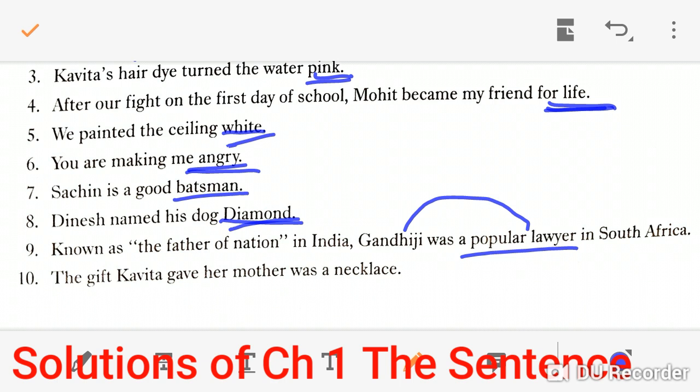The gift Kavita gave her mother was a necklace. So here it tells about the gift. The gift was the necklace. Kavita gave her mother. So here we are talking about the gift. So it's a subject complement.